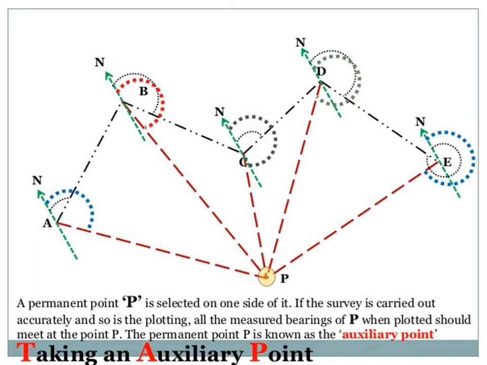So whenever we come across such type of open traverse, then on one of the side of the traverse you may consider any auxiliary station like P, and you can join these lines and you can measure the distances AP, PB, PC, PD, PE. Also it is possible that you may record the forebearing of lines from P to other stations, that is like E, D, C, B, A, which is going to represent the forebearing of PE, PD, PC, PB and PA. So that by making use of that, it is possible to plot the given traverse very accurately.